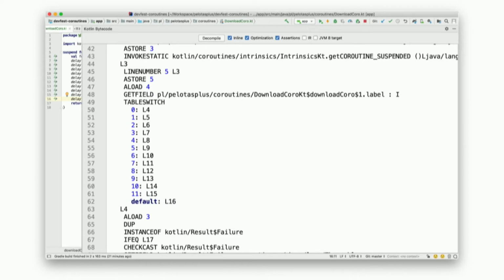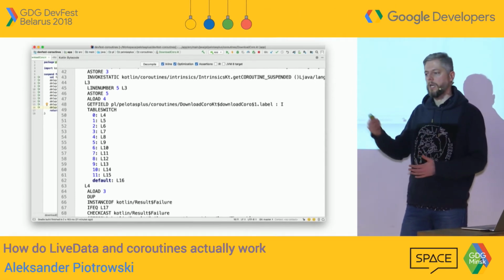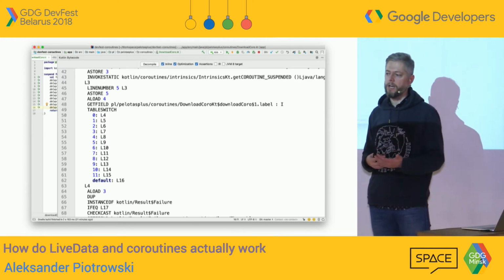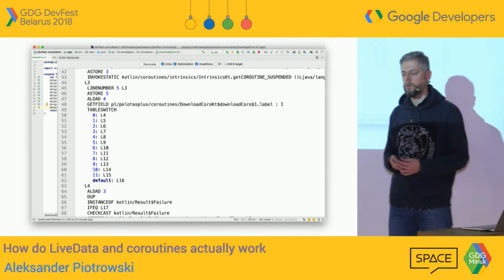And the best part is that this is actually an optimal way of doing things, because we don't have to create any instance of subsequent code. We have just a giant switch. Switching to the next label of that switch is fast, and the continuation is passed over and over again. So in a way, this is an efficient way of doing things.